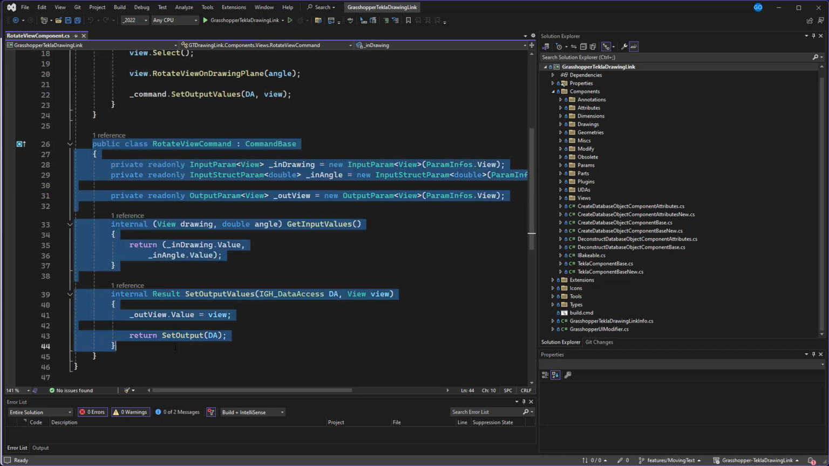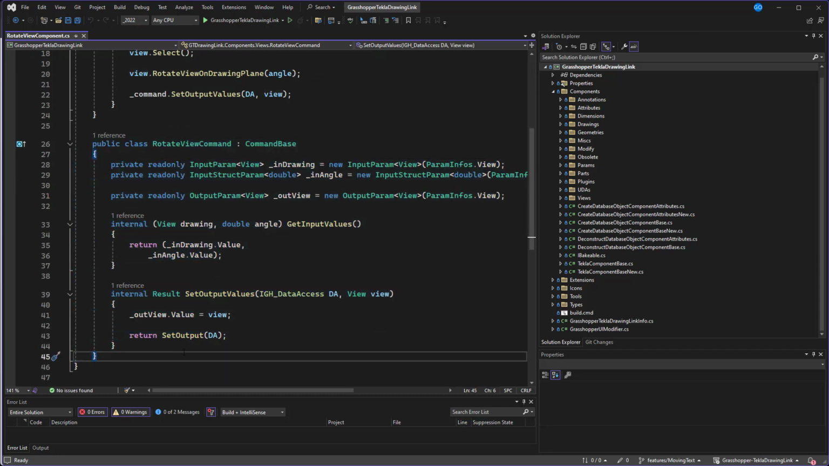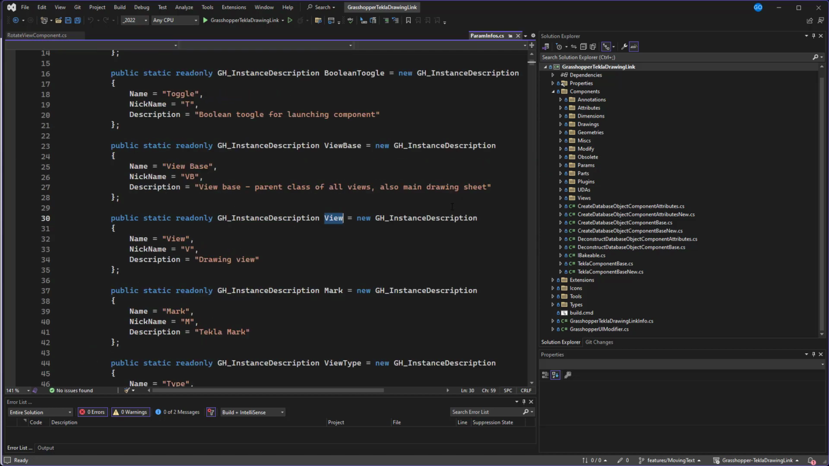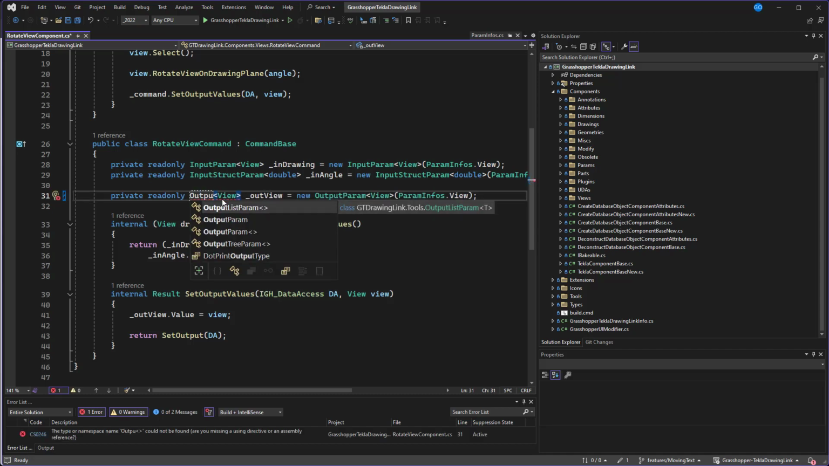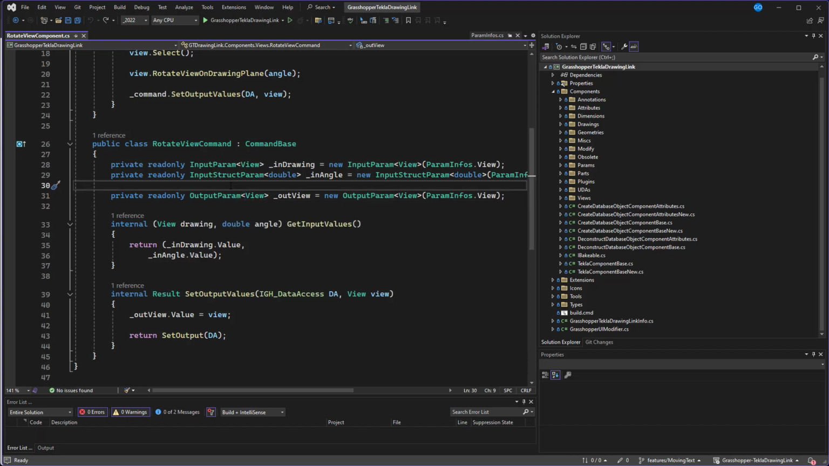So here in the command class, we are only instructing the Grasshopper. Okay, so hey Grasshopper, I will accept the views as a first parameter, and this argument should have the name view and the description. And I want to return from that component only one parameter, and it should be the view, and with this name. So depending of your usage, then you can of course return some lists or tree, but for now I think that the single input, the only one item is enough for this purpose.